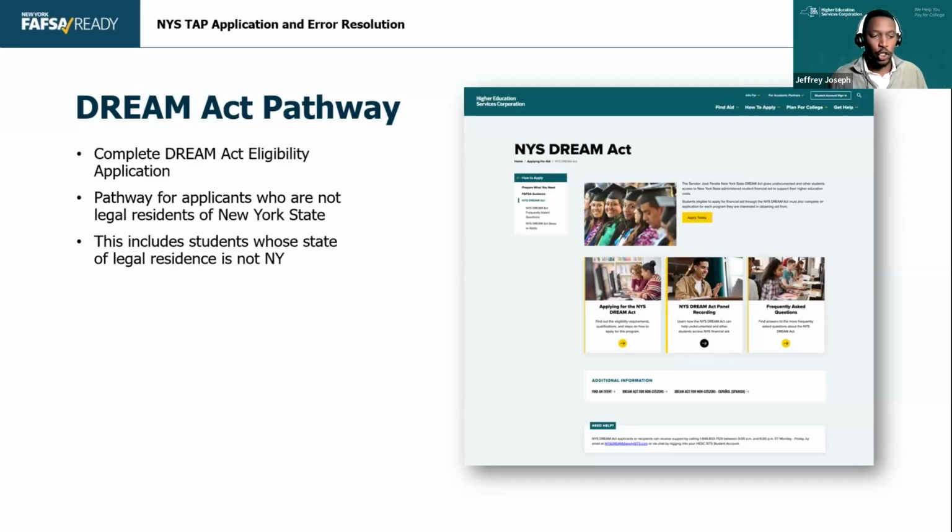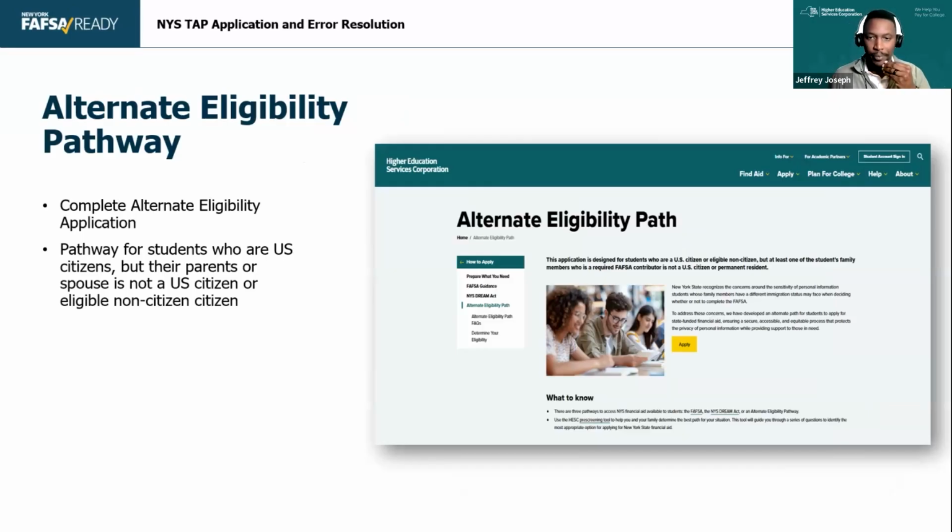The other pathway that is new, that you may be less familiar with, is the alternate eligibility pathway. This is a pathway for students who are U.S. citizens or eligible non-citizens, but their parent or spouse may not be a U.S. citizen or eligible non-citizen. So for privacy concerns, those students may not want to apply for FAFSA. This gives them the ability to still apply for New York State aid without filling out the FAFSA.